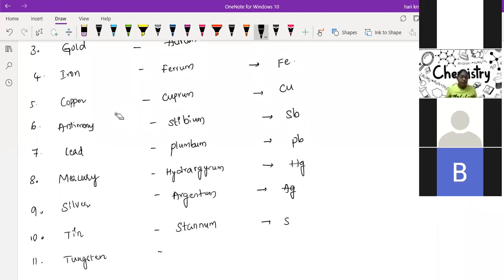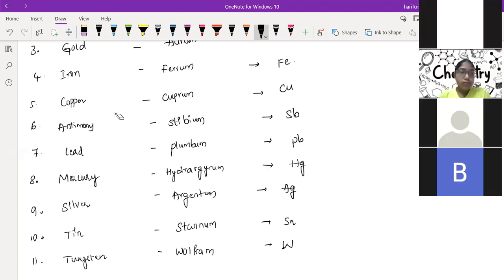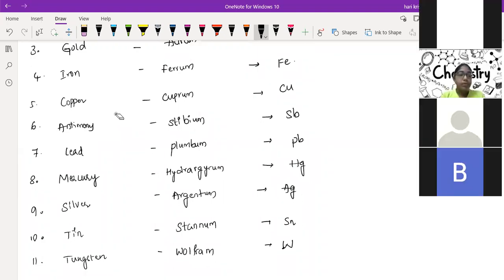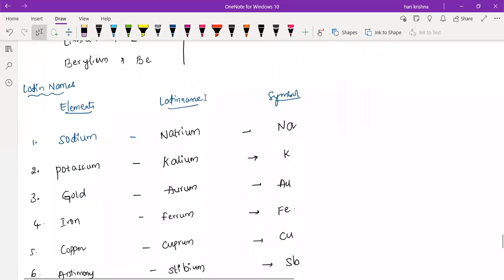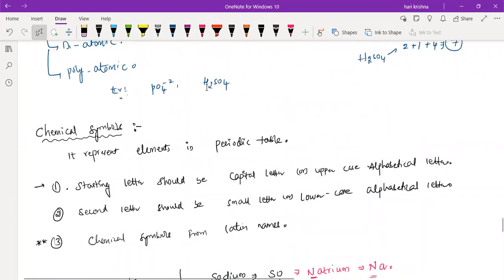Symbol is Sn. What about tungsten? Sir, wolfram. Wolfram, symbol capital W. So these are the different elements with their Latin names. These are the different elements in the periodic table, which we will call with their Latin names. Clear now? Yes, sir. Okay, just make the list of elements in the notebook afterwards. Any doubts in this? Latin names, chemical symbols.